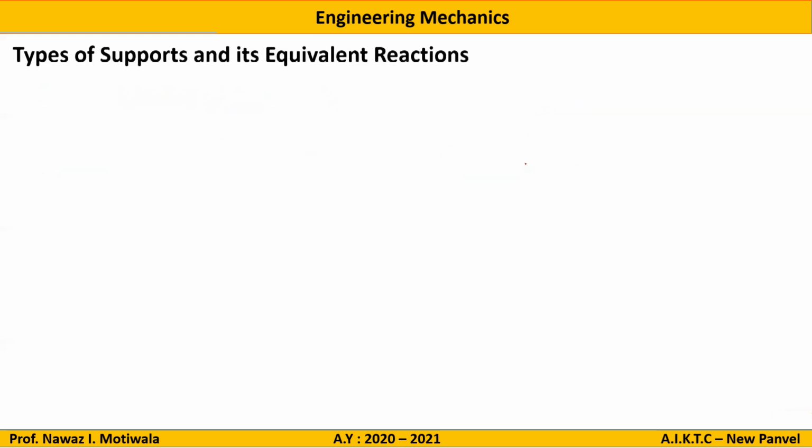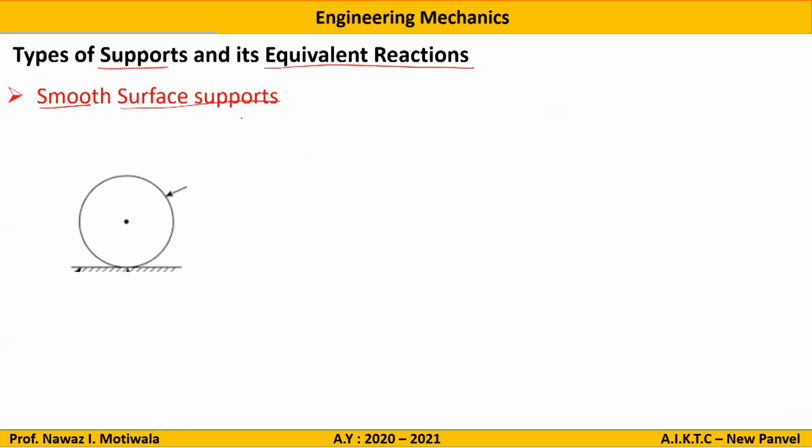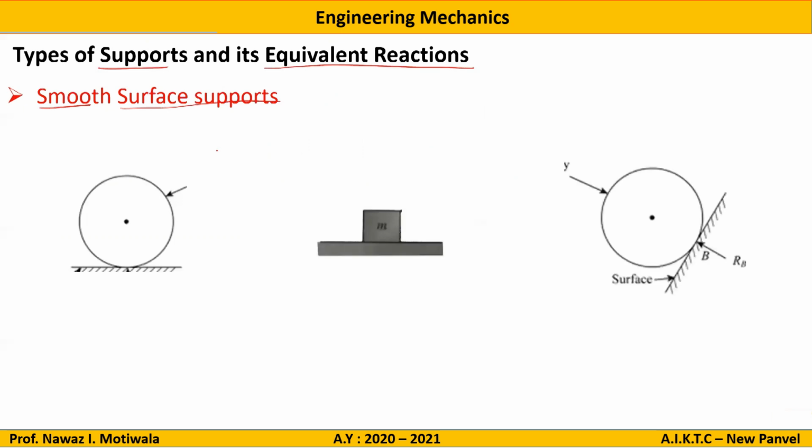Next part is the types of supports and its equivalent reactions. So the first type of support is a smooth surface support. Now what is smooth surface support? We have some examples here. So let us say there is a cylinder which is rotating or kept on the surface. So this surface is providing the support. So that is known as a smooth surface support.